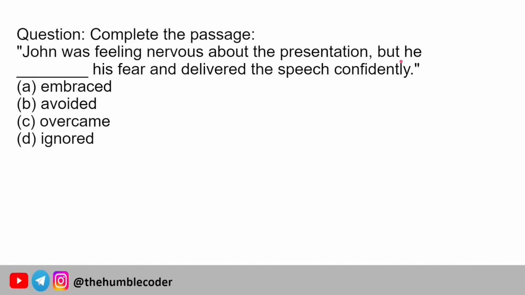See, John had a nervousness, which is not a very good quality. So you need to bypass it or overcome it. You will not embrace it. This is not something you will embrace or be proud of, right? So embrace is not a correct option. You cannot avoid it, because if you have any flaw, it will keep being with you. So you need to overcome it by practice. So overcome is the most correct option, and ignore cannot be the correct one. So the correct answer for this one will be option number C, which is overcome.